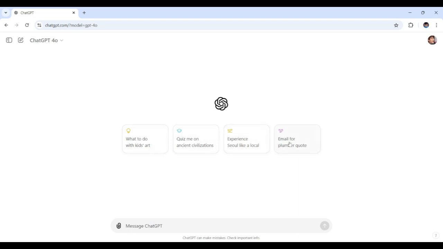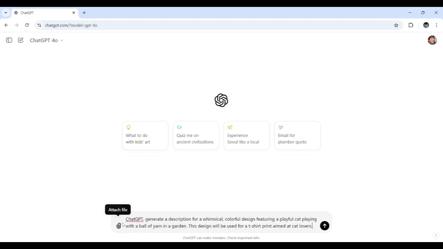Now, we're going to craft a prompt right down here in the input box that will help us design a piece of merchandise that's both visually appealing and market ready. Here's the prompt that I put together. Let's say I'd asked ChatGPT to generate a whimsical, colorful design featuring a cat, for instance, a playful cat playing with a ball of yarn in a garden.